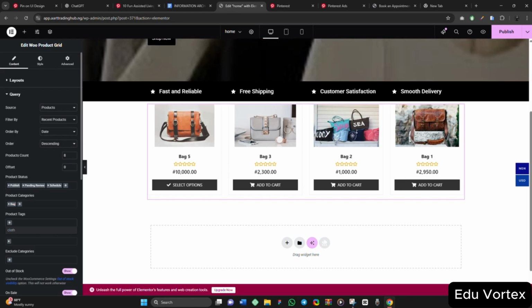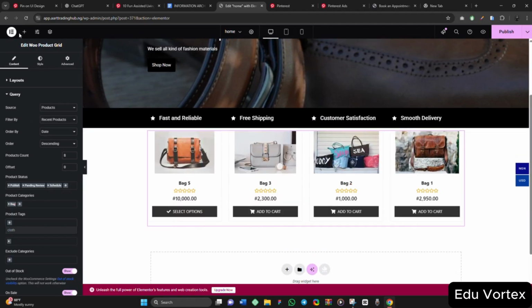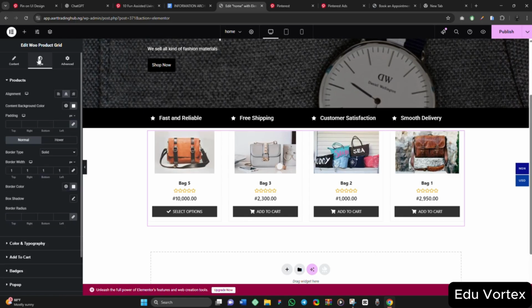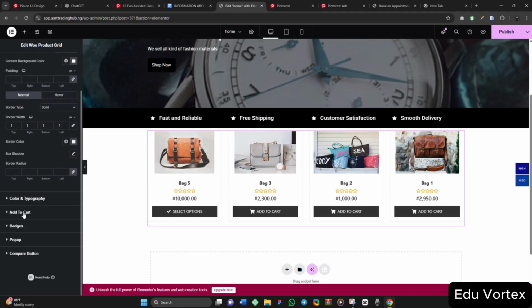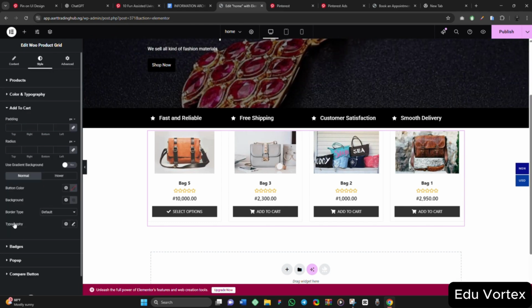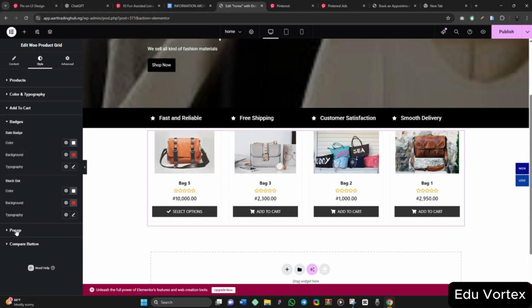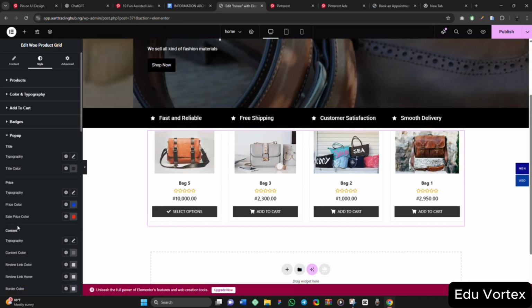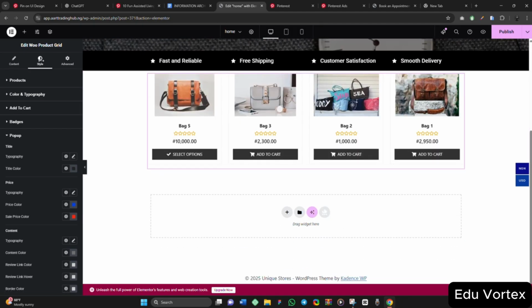So this is how you can build your own page. You can come here, drag them, then put a heading. Maybe you want to add shop, you want to add anything. So I will just play around. If you come to the style here, you can style it to your taste. The content background, you can style it. The color and typography, the add to cart button, you can style it. You can change the color from black to whatever you want. The badge here, you can come here and change it if you want to. The pop-up, you can change it anyhow you want to make it look like. So this is where you're going to edit everything.